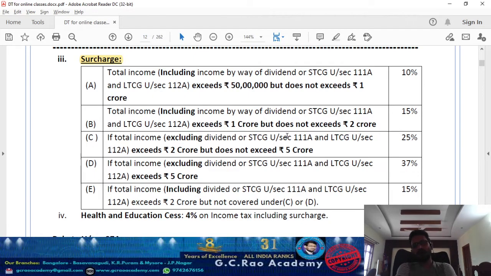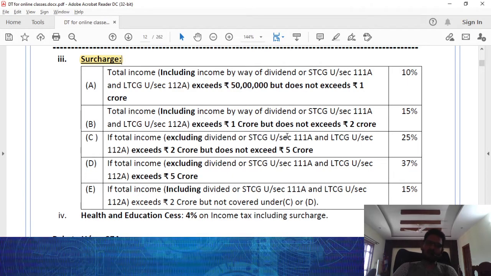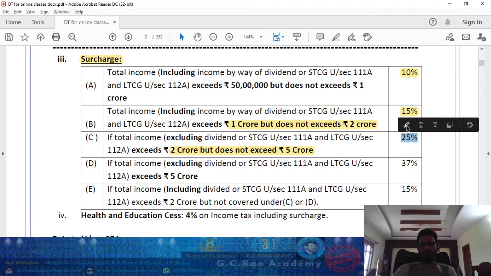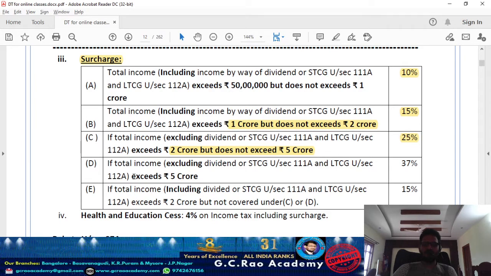Now, if the total income of the individual or HUF exceeds 50 lakh rupees but does not exceed 1 crore, surcharge is going to be 10%. If it exceeds 1 crore but does not exceed 2 crore, the surcharge rate applicable is 15%. Sir, if my total income exceeds 2 crore but does not exceed 5 crore, what surcharge rate are they talking about? 25%. Sir, if my total income exceeds 5 crore, what is the surcharge rate? 37%. Very simple to remember.